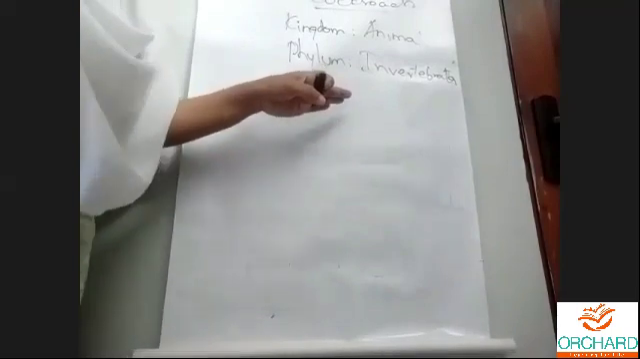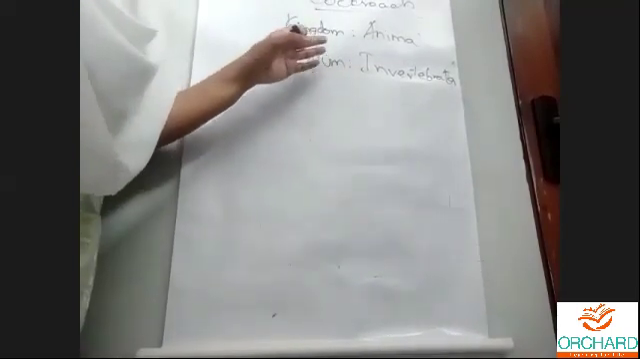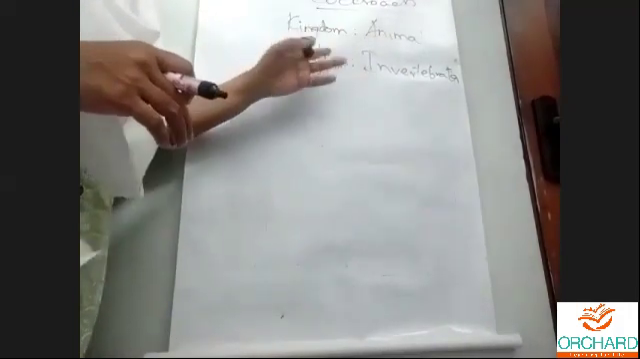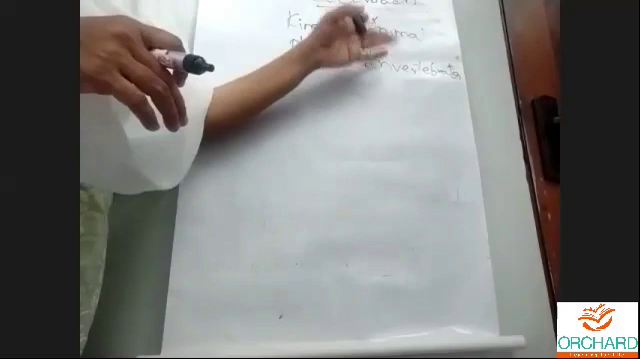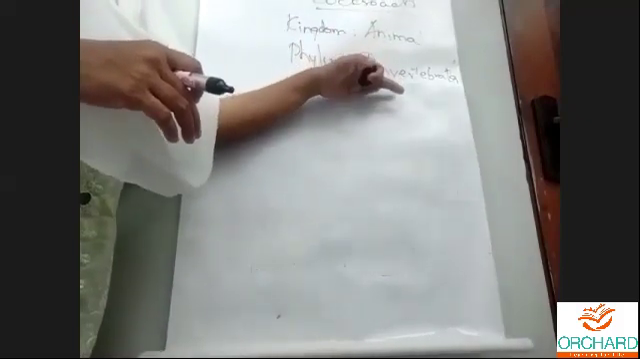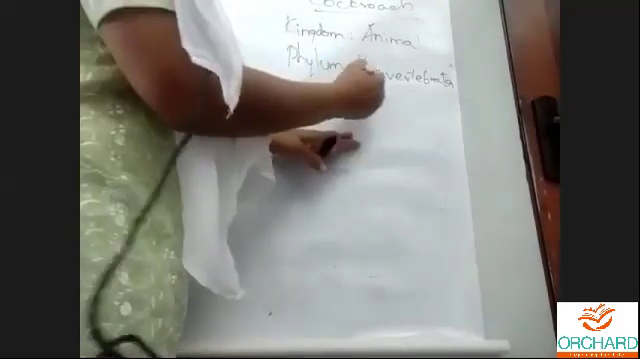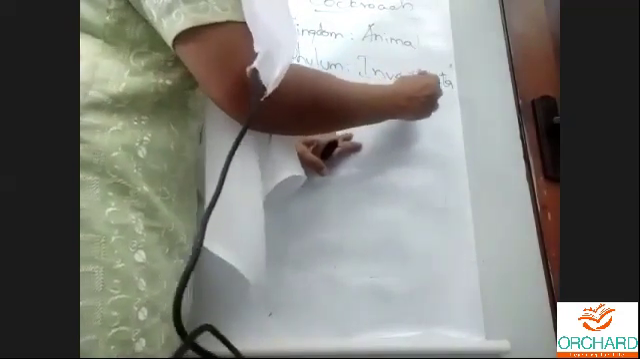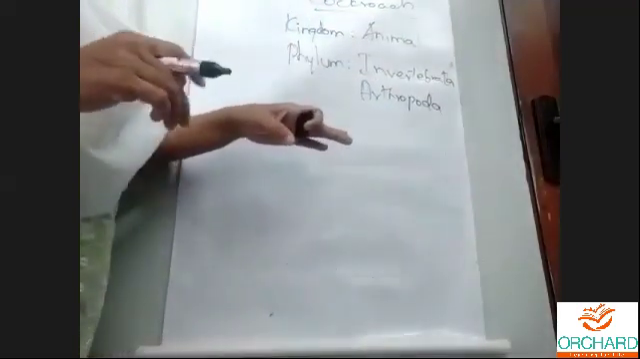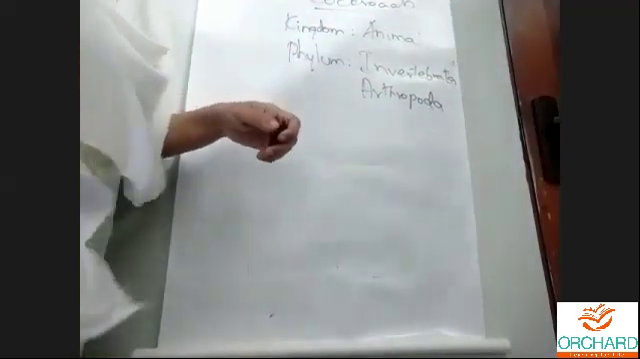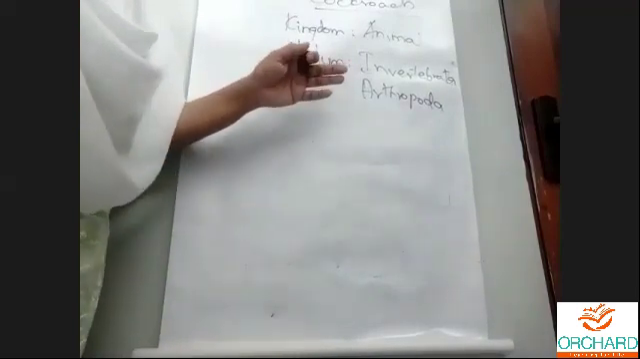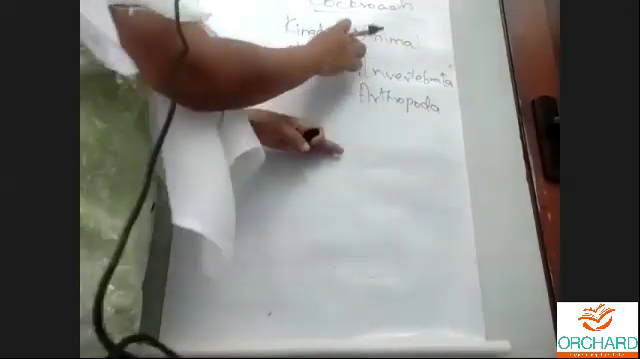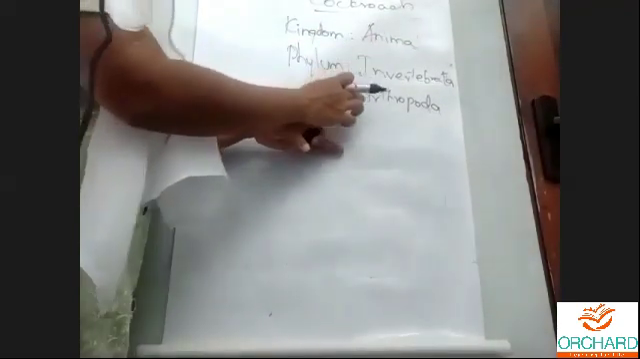So first is the phylum. Phylum is the highest category. We say it belongs to kingdom Animalia. Okay, then phylum invertebrata. Under that, what does it belong to? It belongs to Arthropoda. This we say is the hierarchy. We divide it. So kingdom Animalia, invertebrata, Arthropoda.